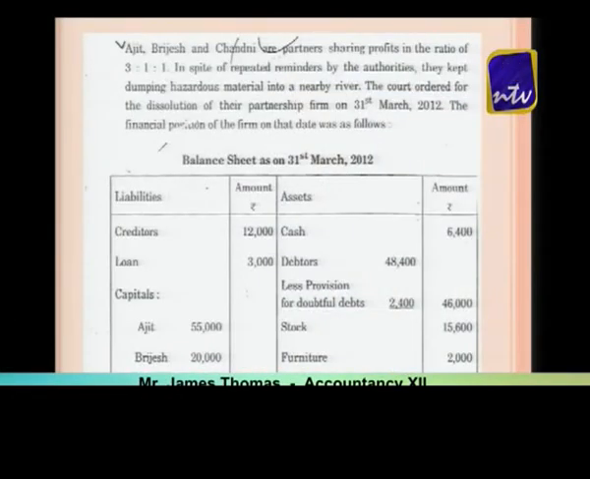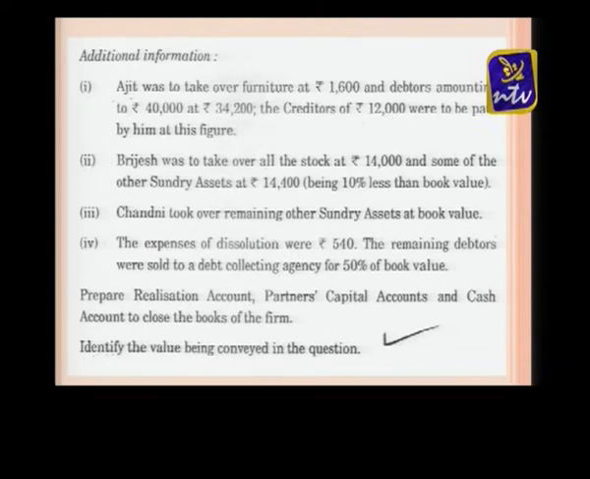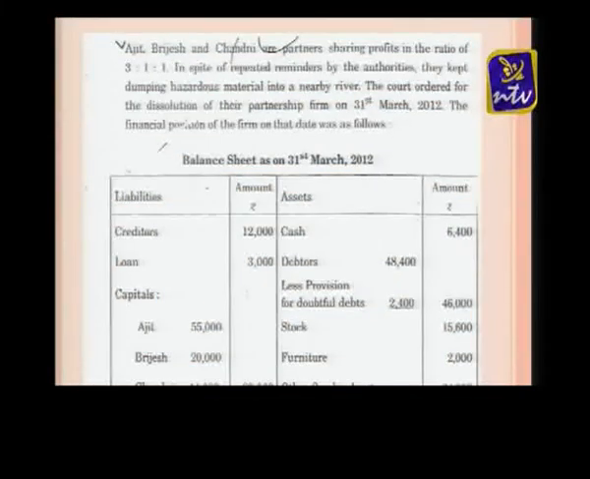Now please look at the monitor, the last part of this section. You can see they have given a balance sheet and also a lot of adjustments. See, Ajit took over furniture at 1,600 and debtors amounting to rupees 40,000 at 34,200. You can see, first of all we are transferring all assets, then afterwards we are transferring all liabilities, then again you can see their adjustment. Ajesh, Bijesh and Chandini are partners sharing profits in the ratio of 3:1:1.